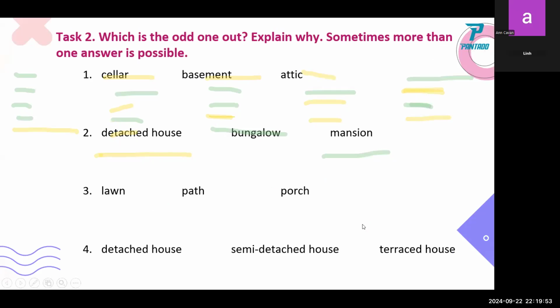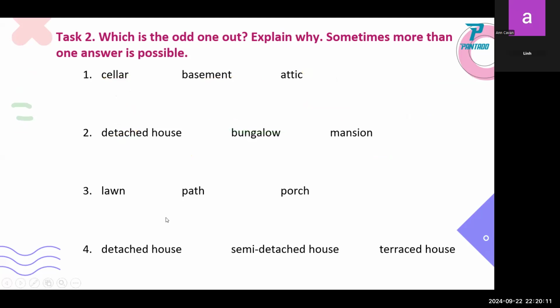Which is the odd one out? Explain why. Sometimes more than one answer is possible. Okay, please do the odd one out. Please erase, Lynn, and try to explain which one is the odd one out. Odd one out means which is not included, and you tell me why. You can write your answer if you want.